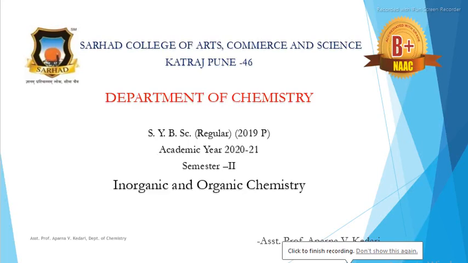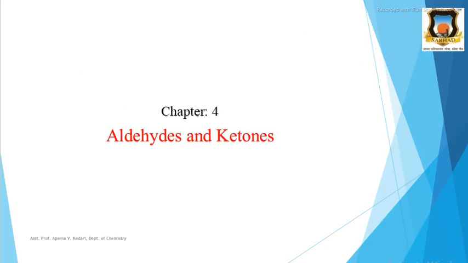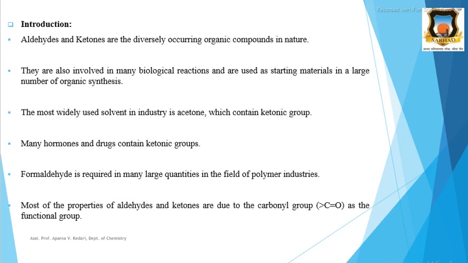Today we are going to study Chapter 4, Aldehydes and Ketones. First is the introduction to aldehydes and ketones. Aldehydes and ketones are organic compounds involved in many biological reactions, and they are used as starting material for many organic syntheses. Acetone is used as a solvent in industry. Many hormones and drugs contain a ketonic group. Formaldehyde is used in polymer industries in large quantity.